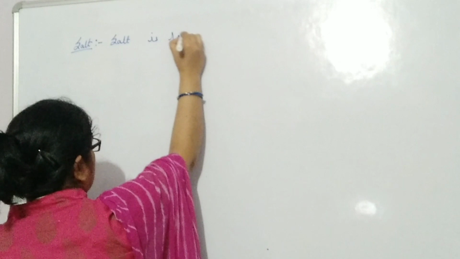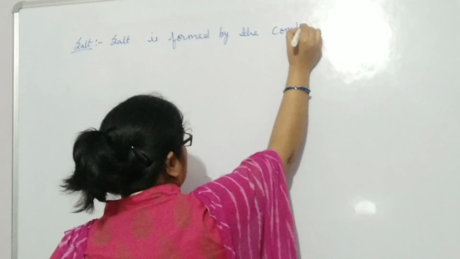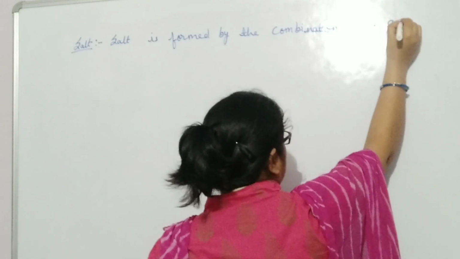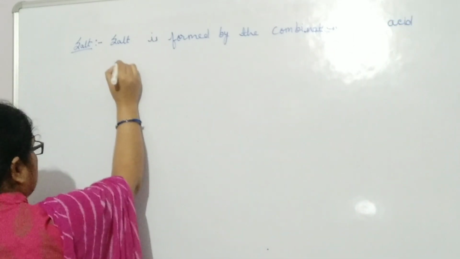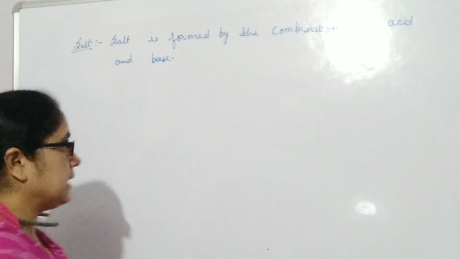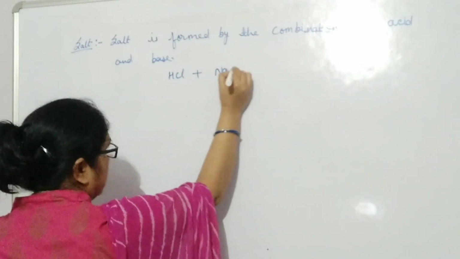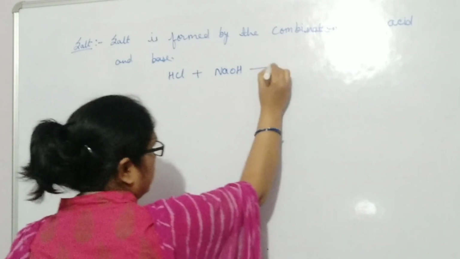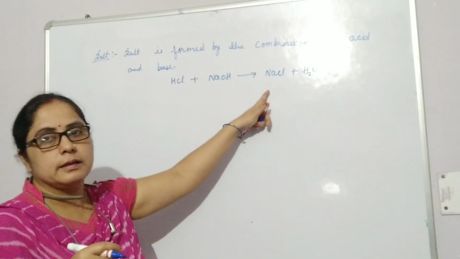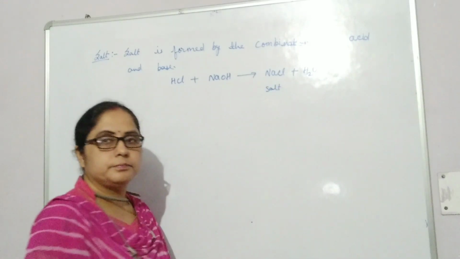Salt is formed by the combination of an acid and base. For example, when hydrochloric acid HCl combines with sodium hydroxide base to form NaCl, that is sodium chloride, a salt, with water.